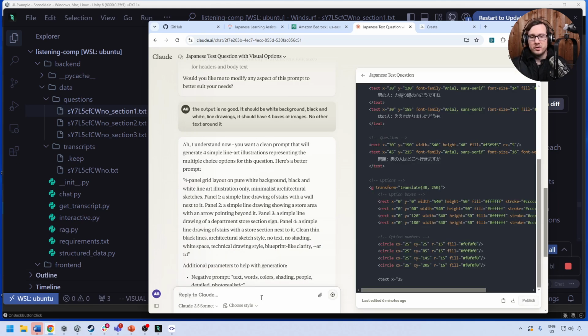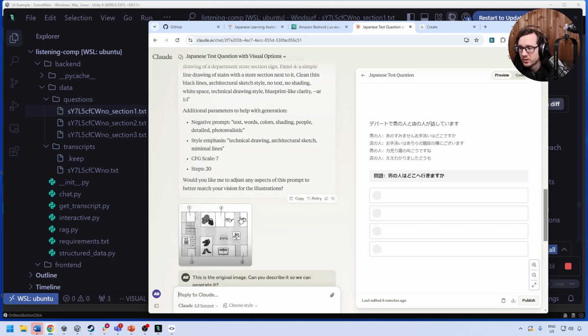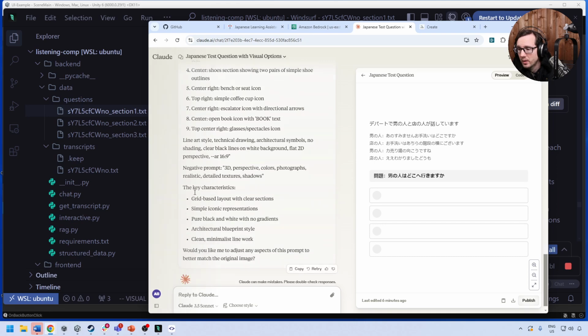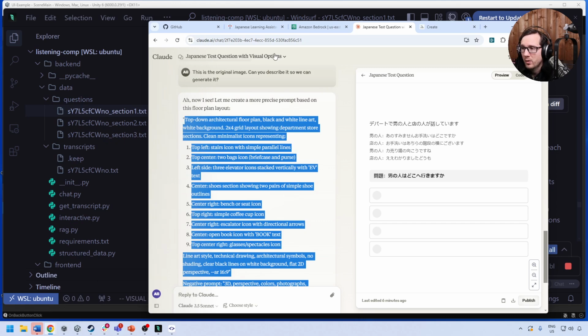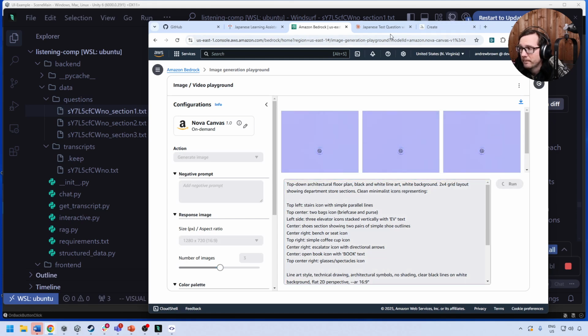And this is where you have a challenge. You might have a question that is always about directions, and to get what you want, maybe instead of generating an image, you'd use something that would generate a layout. It's not the best scope that we want here, but you can see this is where we're having a bit of a challenge. And so here it goes. Let me create a more precise top-down architectural floor plan with this. I don't know if it could even make that. If we ask this to Amazon Bedrock, I don't see how it could even generate that, but I'll give it a try.